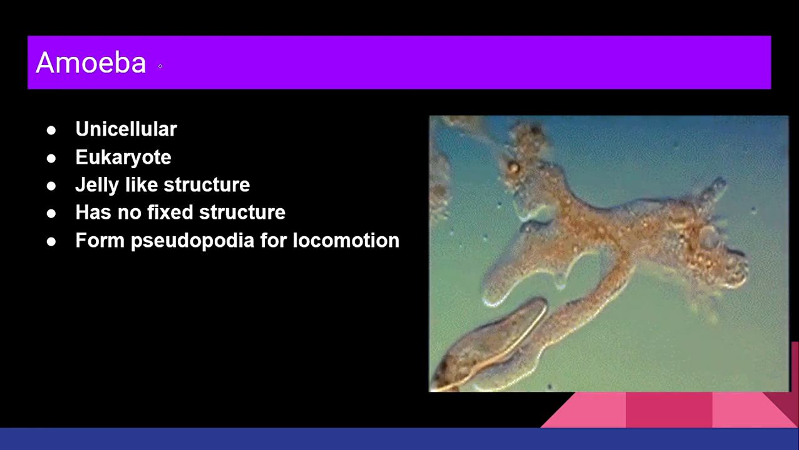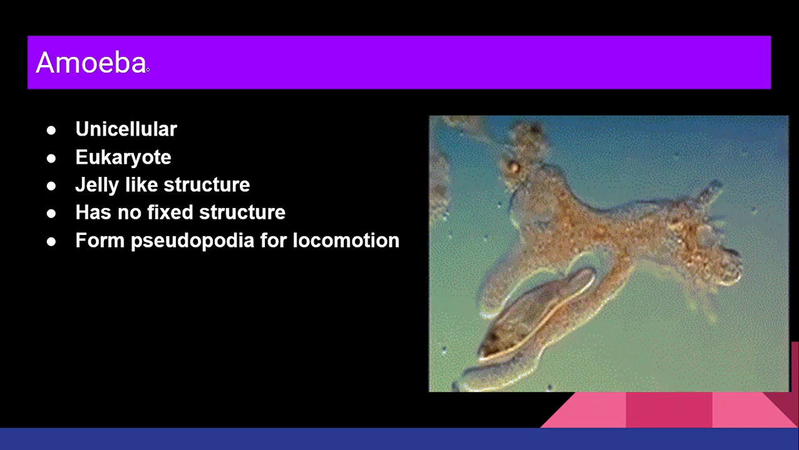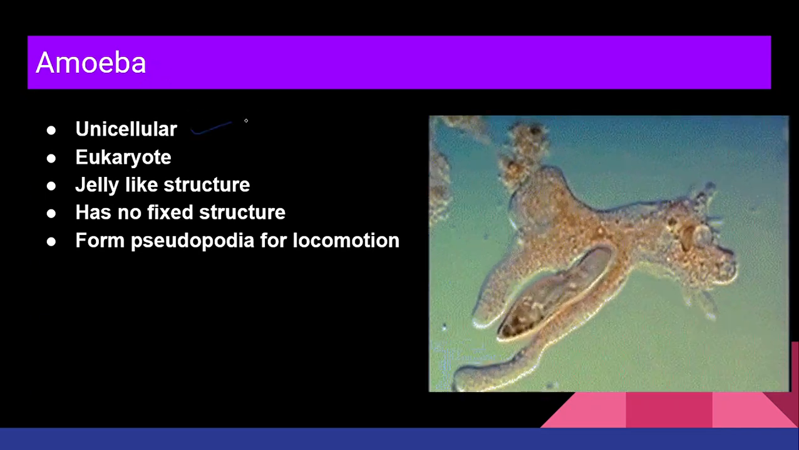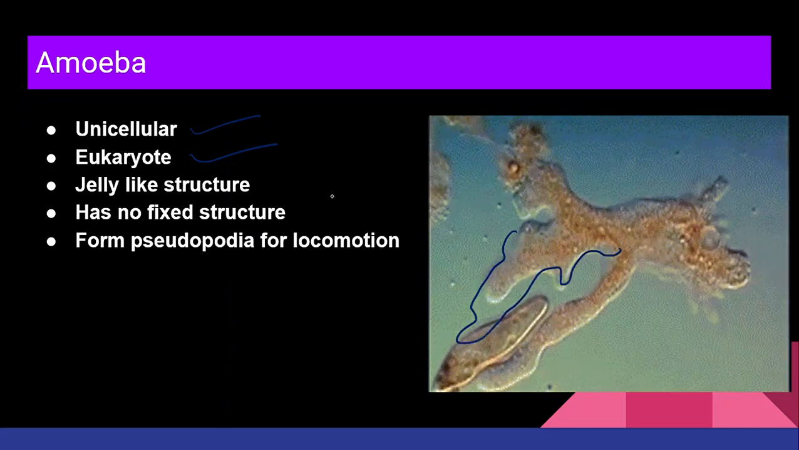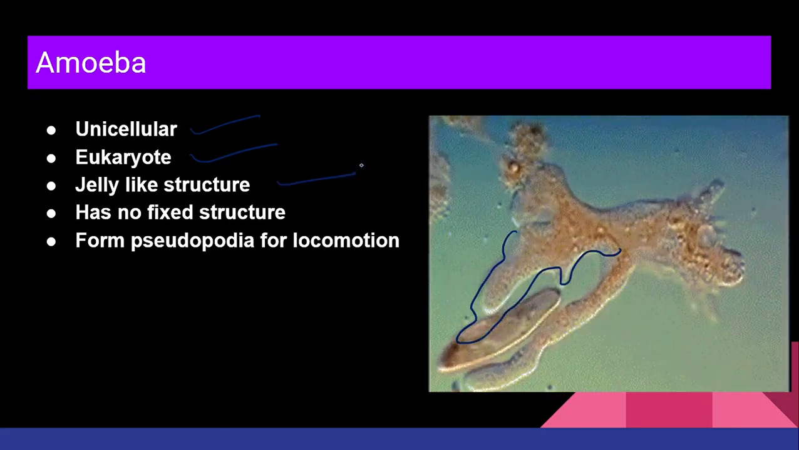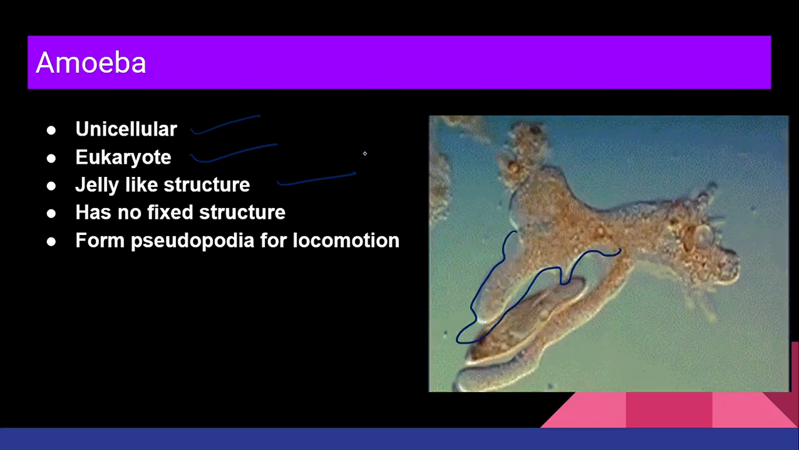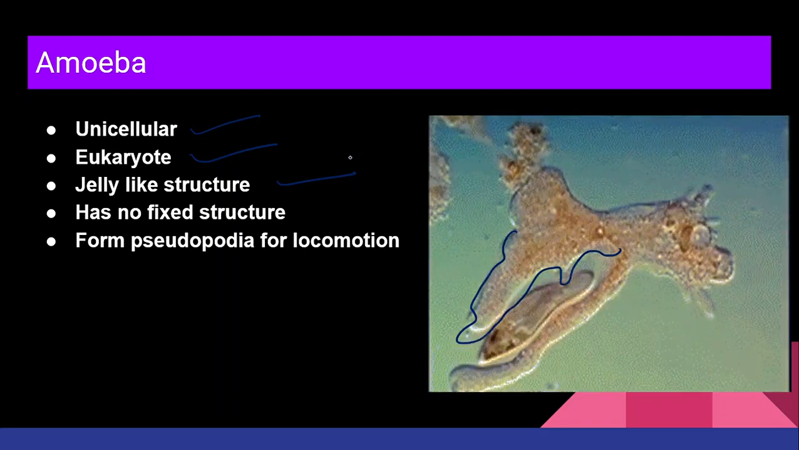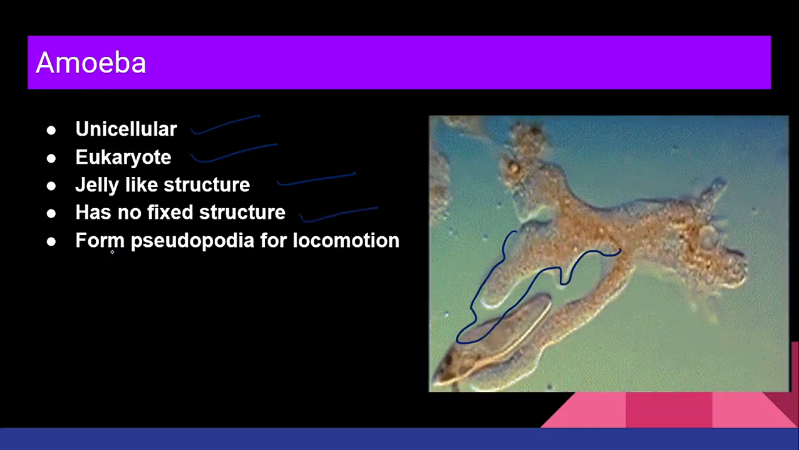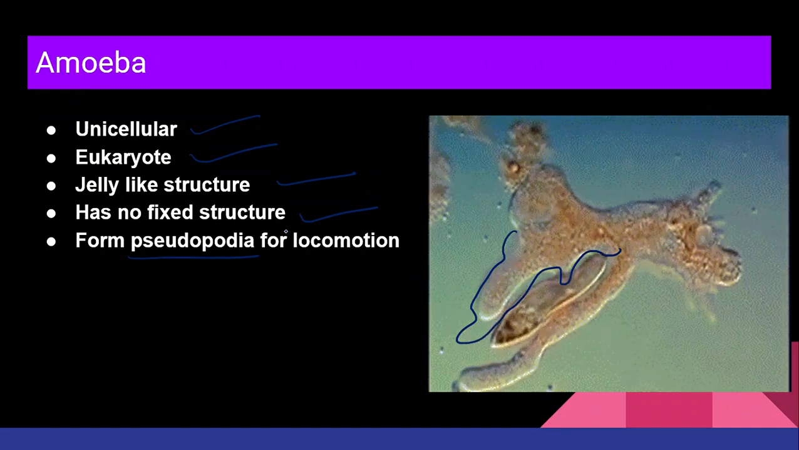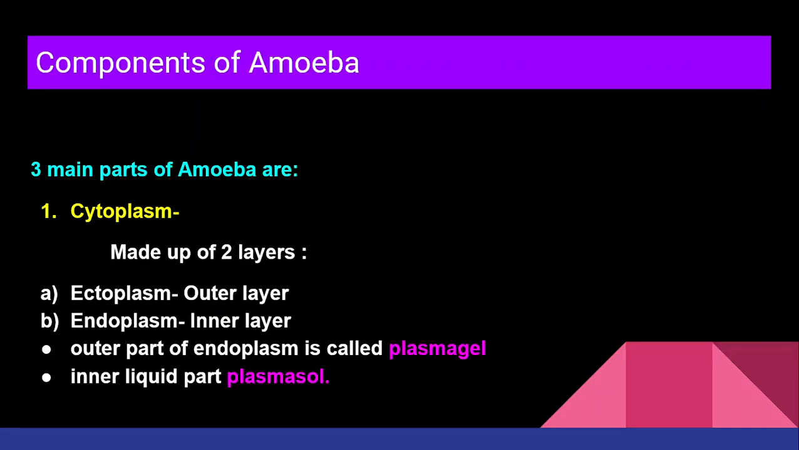Right, now let's understand one topic today, that is amoeboid movement, and we'll start with amoeba. What is amoeba? Amoeba is a unicellular eukaryote, and you can very clearly see that it is a jelly-like structure. Why am I saying jelly-like structure? Because cytoplasm is a jelly-like structure. It is unicellular, but the more amount of cytoplasm is present, so it gives an appearance of a jelly-like structure. It has no fixed structure and forms pseudopodia for locomotion. So if amoeba wants to move, what is it going to form? It is going to form pseudopodia, right?